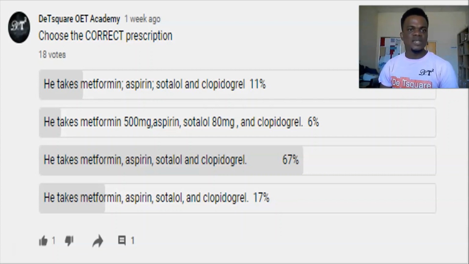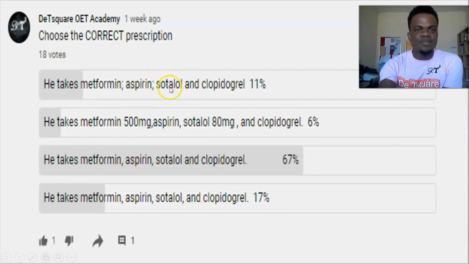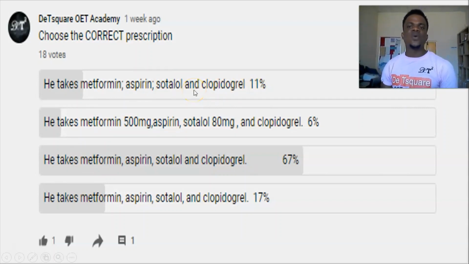This one says choose the correct prescription. He takes metformin, aspirin, sotalol, and clopidogrel. In a situation where the reader does not need the dosages of the drug, you just want the reader to be aware of the drugs the patient is taking. Sometimes in your writing, the reader might not need the dosages, and adding them will be adding irrelevant information.